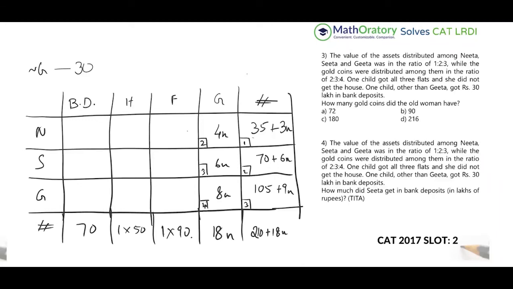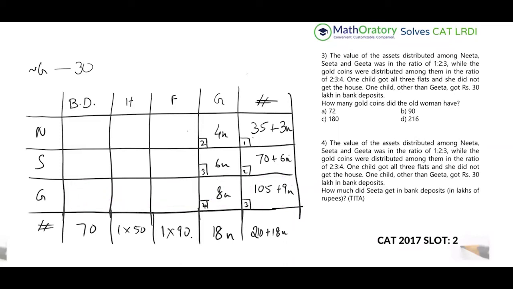And we know that somebody gets this 90, right? Now, who could get this 90? If I look at the total, or let us compare the total here, this is 105 plus 9n. This is 8n. So for these three together, I would have something like 105 plus n, the three combined. But I don't know the value of n, so I can't comment on this. So let me skip this row as of now.